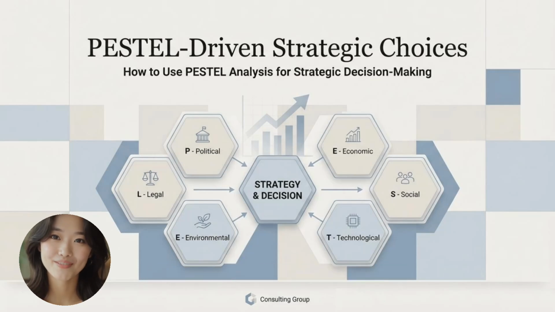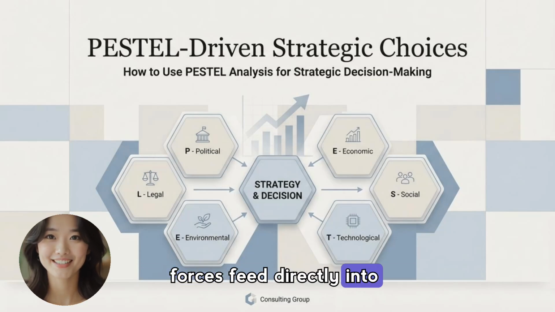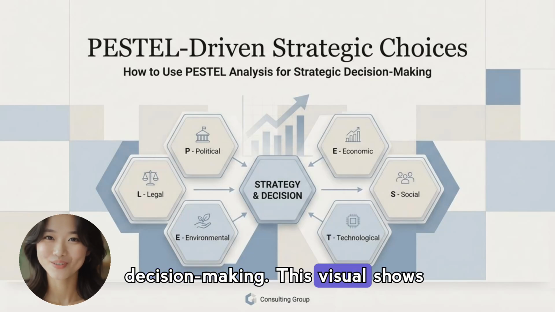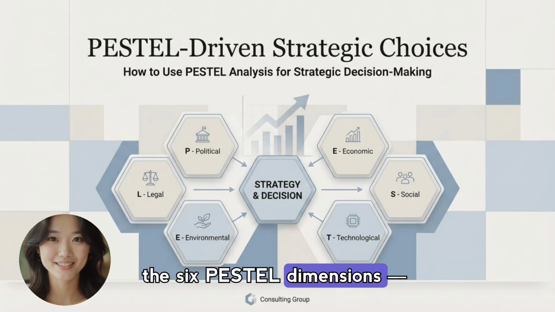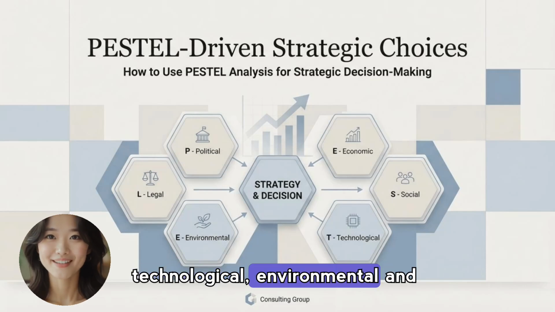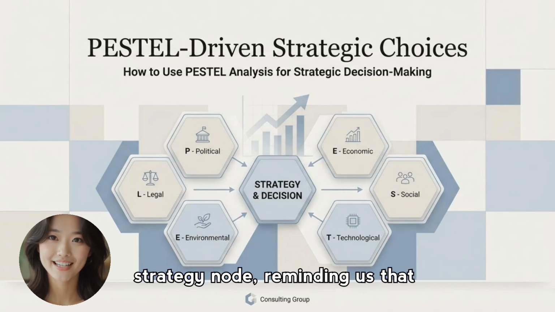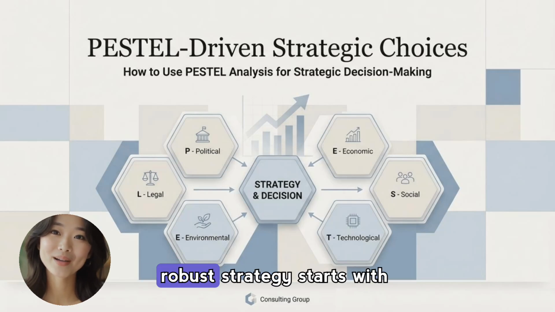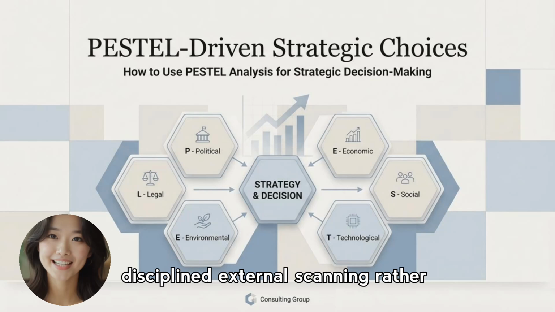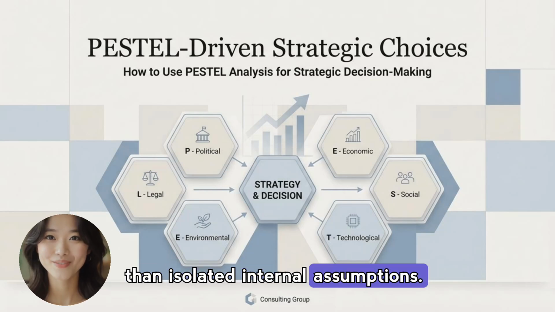Welcome to PESTEL-Driven Strategic Choices, where external forces feed directly into decision-making. This visual shows the 6 PESTEL dimensions: political, economic, social, technological, environmental, and legal, all channeling into a central strategy node, reminding us that robust strategy starts with disciplined external scanning rather than isolated internal assumptions.